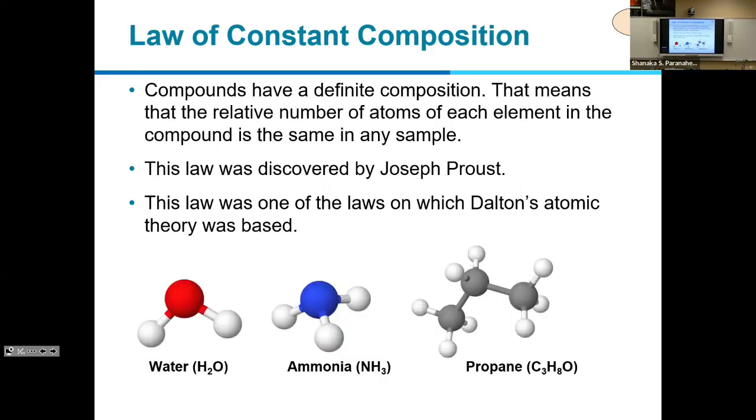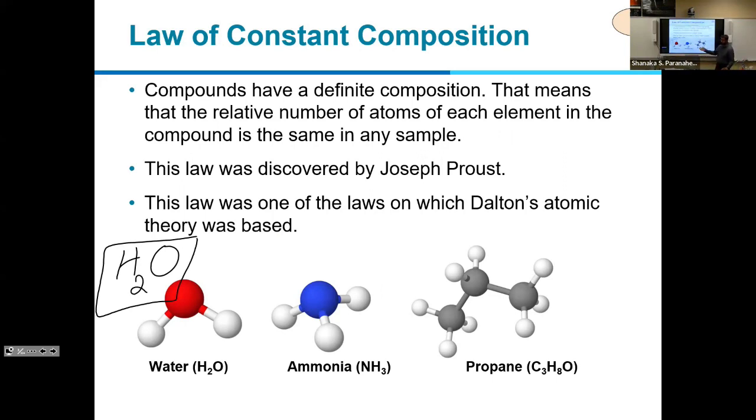So the law of constant composition means if there's a compound, that compound always has a fixed ratio of atoms. So as an example, water. So composition of water is 2 hydrogen to 1 oxygen. So it doesn't matter where we are going to find water. It always has 2 hydrogen and 1 oxygen.